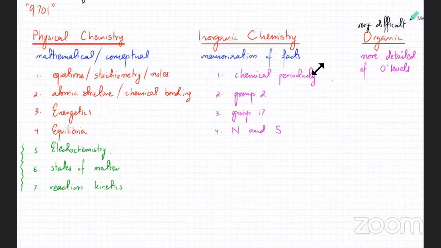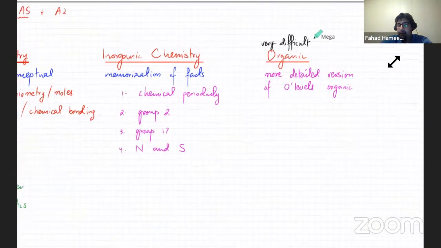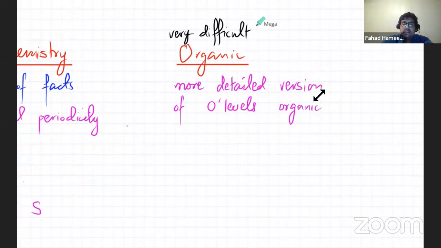So coming to this, out of the three, if you rank, this one is just memorization of facts, easy. If you're good with mathematical concepts, this one is also easy. The questions are usually relatively straightforward. Organic questions are the hardest, and the organic content is also a lot. There's a lot of requirement for detail, and the only plus thing is that it's just a detailed version of what you studied in O-levels, but a very detailed version. Like O-levels organic is like 10%. This is like the rest of the 90%.